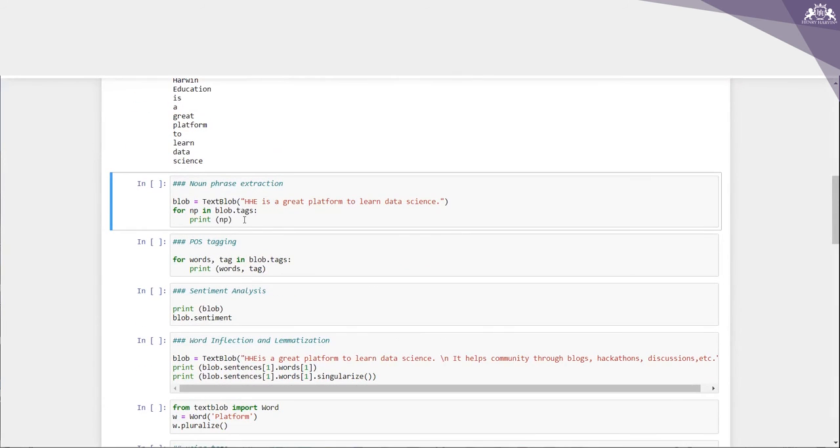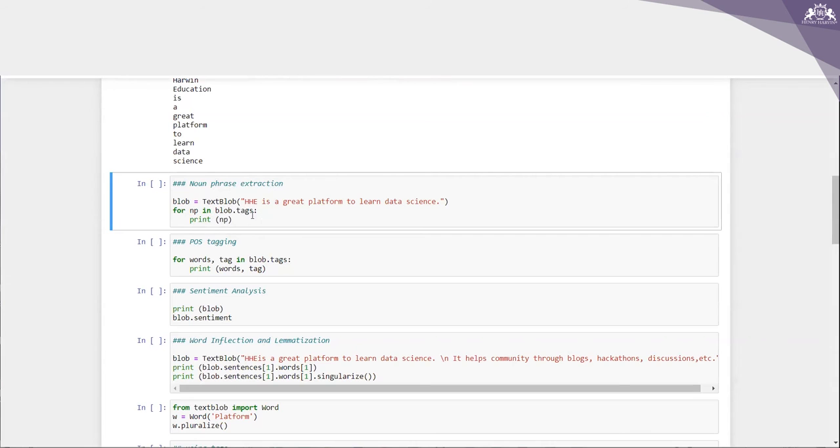The next one is noun phrase extraction. We extracted the words in the previous cell. Instead of that, we can just extract the noun phrases from the TextBlob. Noun phrase extraction is particularly important when you want to analyze the who in a sentence, right? You can see an example over here. HHE is a great platform to learn data science, right?